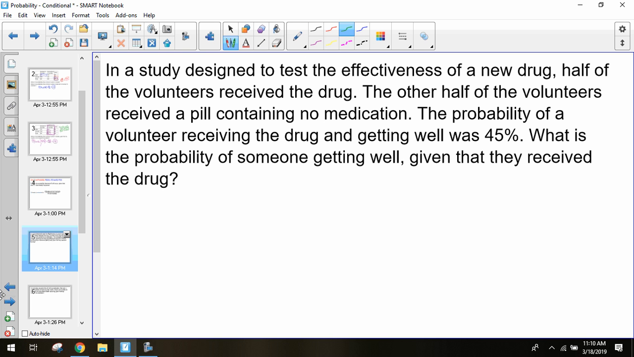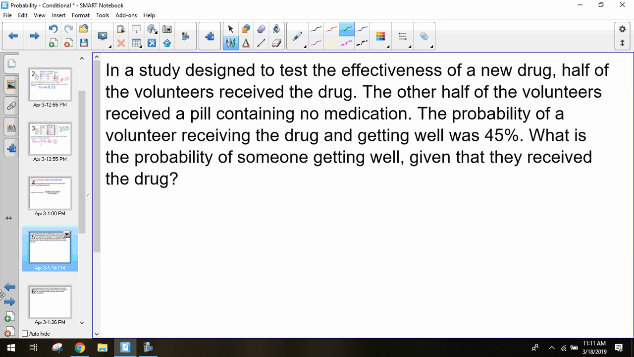All right. So let's say a study is designed to test the effectiveness of a new drug. So people are trying to figure out, okay, is this drug actually doing anything? Is it actually working, or is it not very good? Half of the volunteers taking part receive the drug. The other half just take a fake pill, a pill that has no medication. It's like a placebo effect.